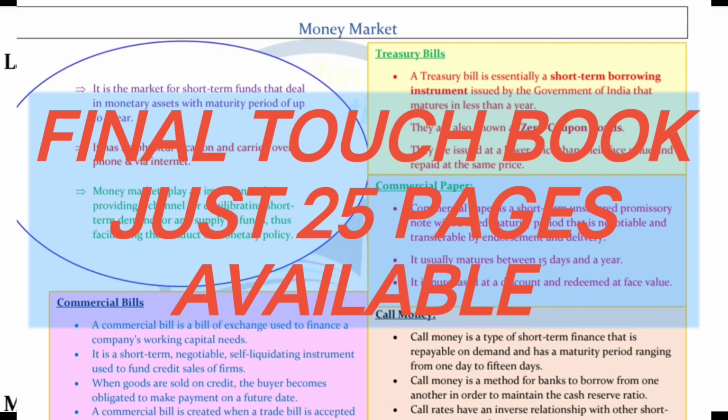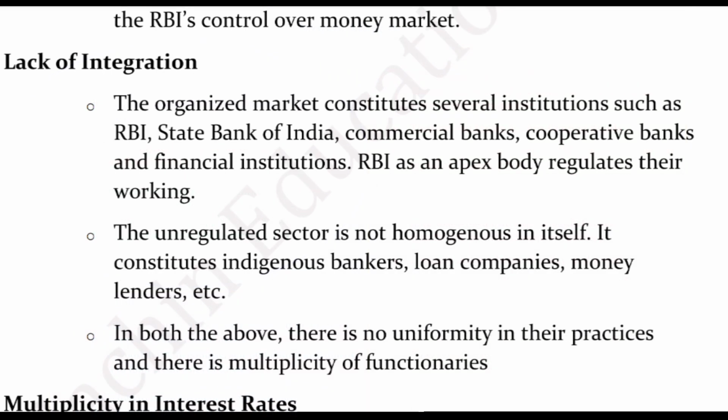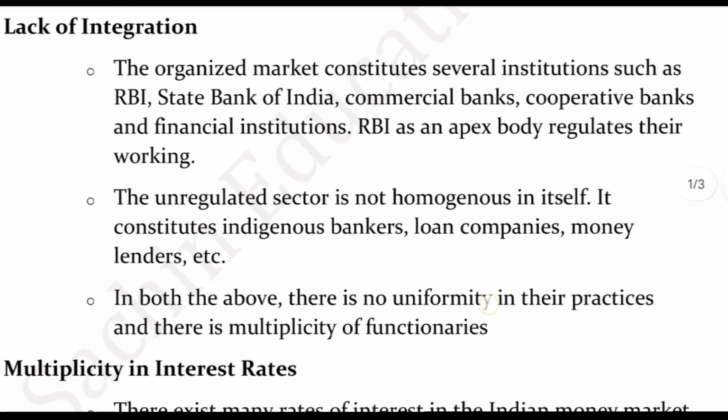Integration is developed only with the organized sector. No matter, the organized sector is also under the money market, but because the unorganized sector is also here, there is a problem for the money market to be homogeneous in itself, or to be connected with other companies or loan markets to raise funds for giving loans to the general public easily. So there is sometimes a shortage of funds for the money market, and this is due to lack of integration. Okay.